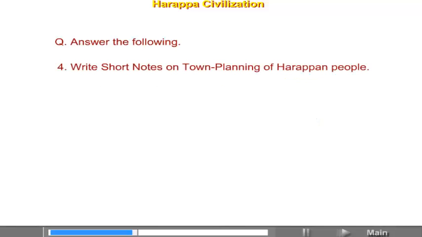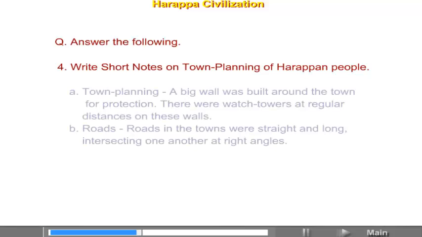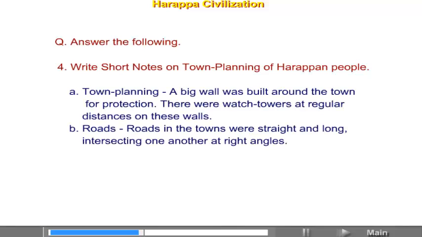Write short notes on town planning of Harappan people. A. Town planning. A big wall was built around the town for protection. There were watchtowers at regular distances on these walls. B. Roads.